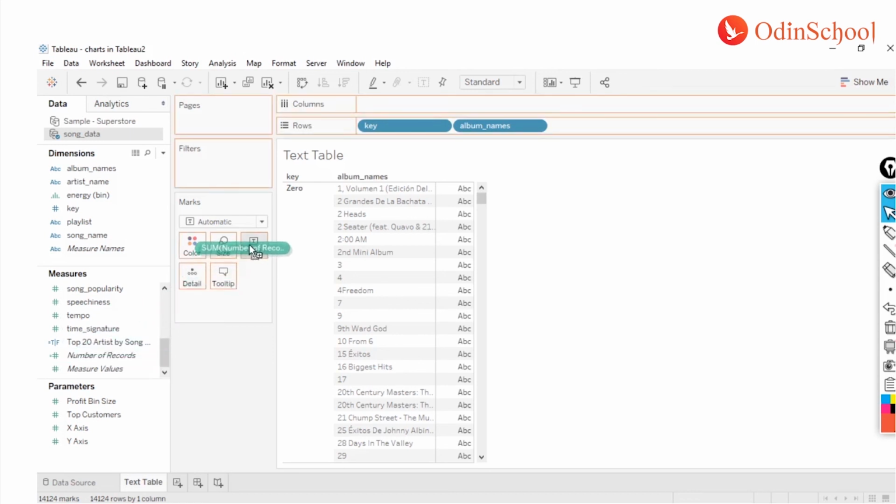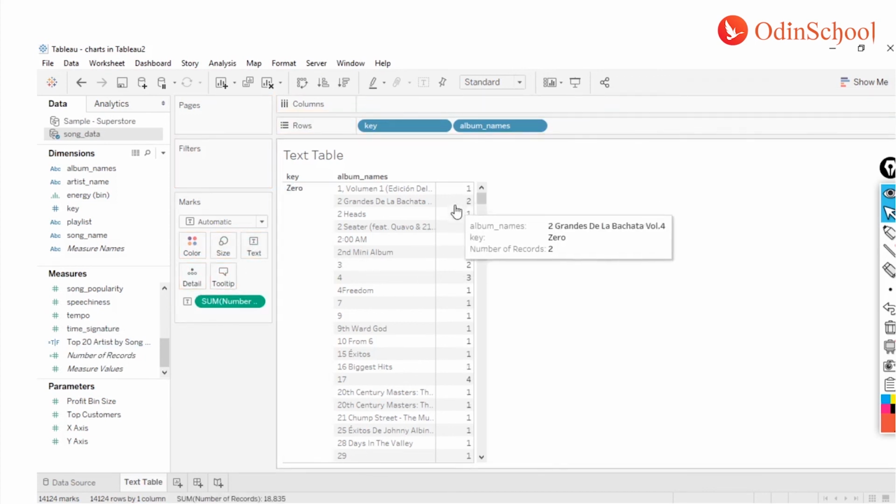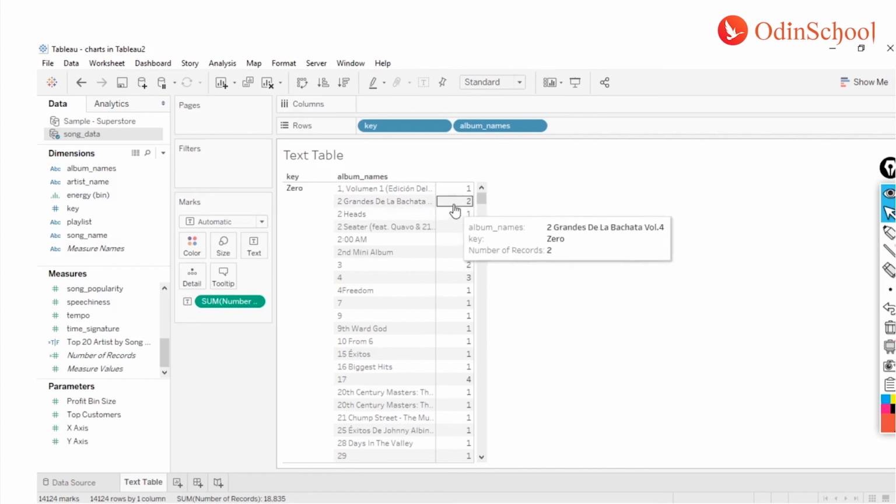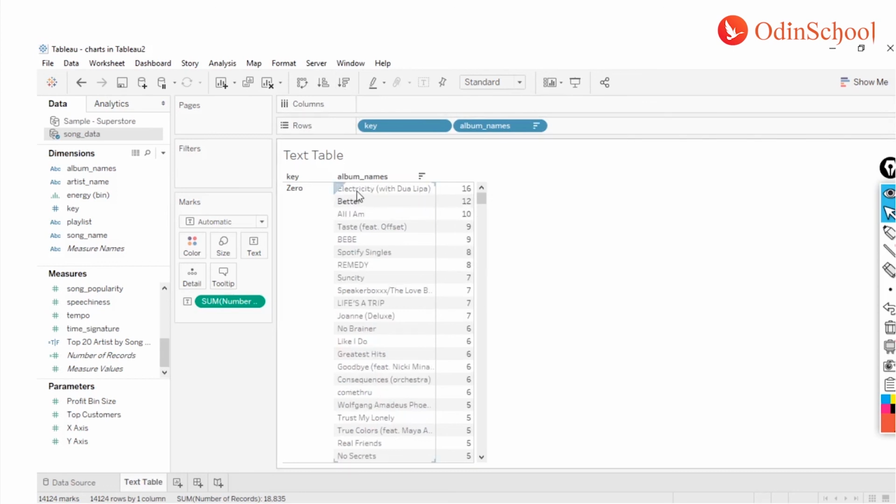I just have to drag it and put it into the text table so that I get the number of values over here, right? Now you see the second line, which is Dos Grand de la Bachata, is twice in our database. Similarly, if I sort it from highest to lowest, there are a few values like Electricity, which is 16 times in our database, right? But in the text table, it's represented only once. That's the beauty of your text table.